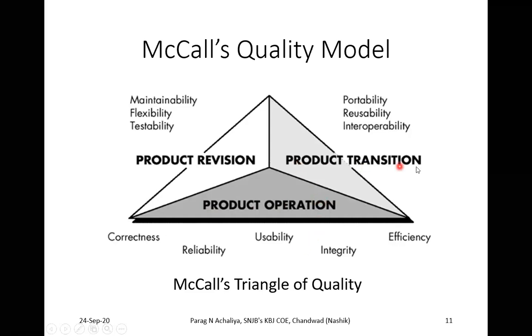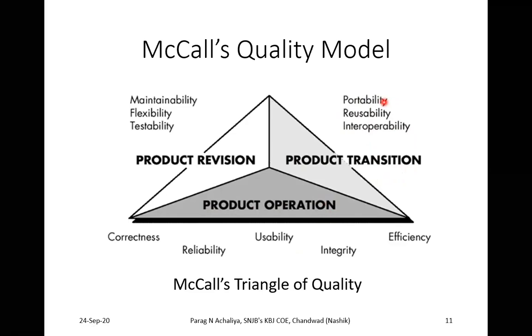Whereas product transition means what? Transition means transforming from one phase to another phase, from one activity to another activity. So the different operations under your product transition are portability, reusability, and interoperability. Everybody knows the portability meaning.